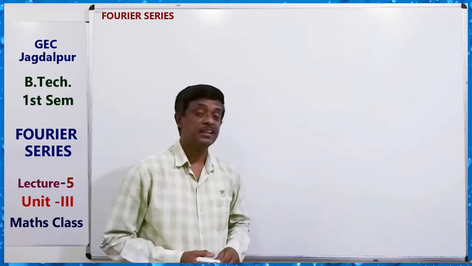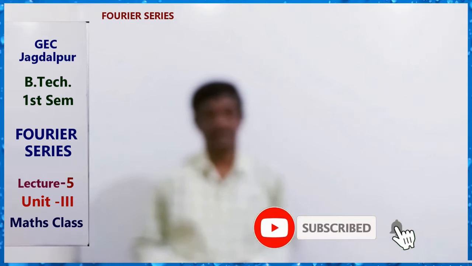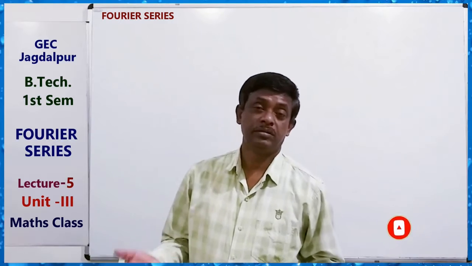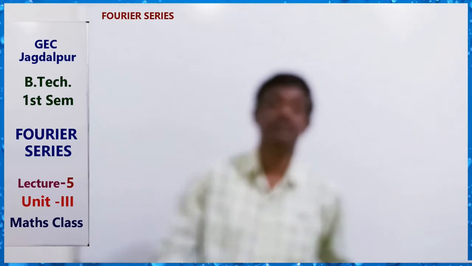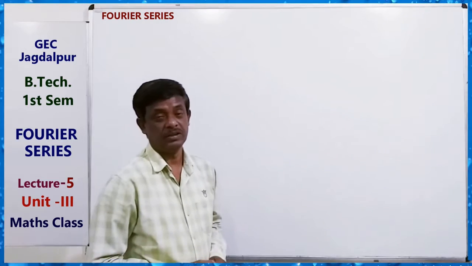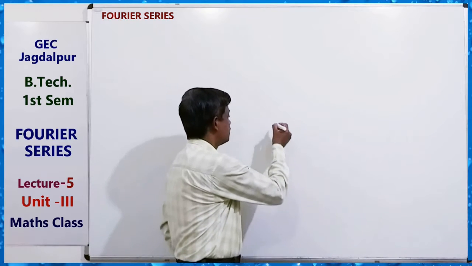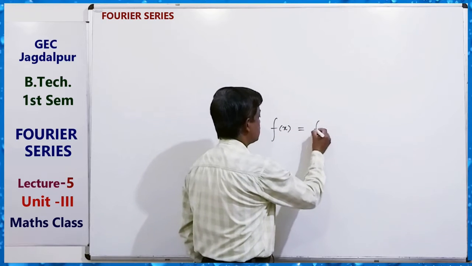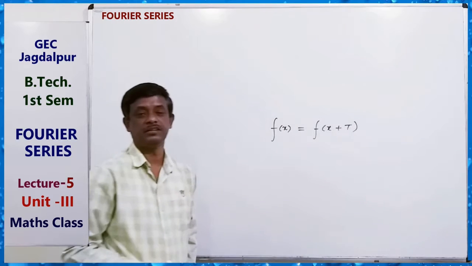We know sine function and cosine function are periodic functions. Okay, sine theta, cos theta, we already know about trigonometric functions, sine, cos. So sine and cos are periodic functions with period what? 2 pi. We know periodic function means what? Any function is a periodic function. Suppose we are having a function f(x), then it is called a periodic function if we can get like this.